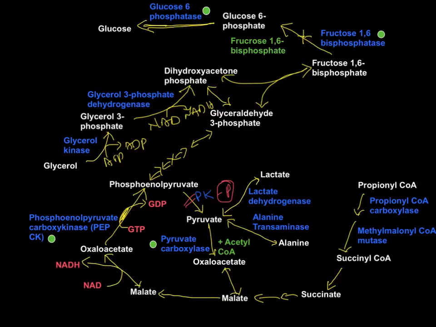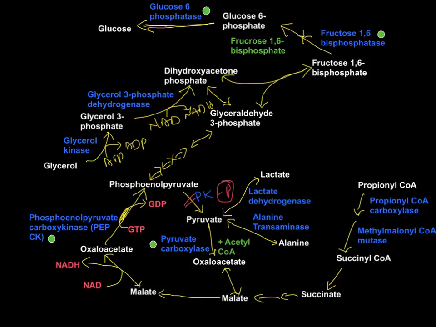So now moving on to the important enzymes that you need in converting glycerol into glucose. So we need glycerol kinase, glycerol 3-phosphate dehydrogenase, fructose 1,6-bisphosphatase, and glucose 6-phosphatase. So these are the important enzymes. Now let's move on to see the regulation of gluconeogenesis.